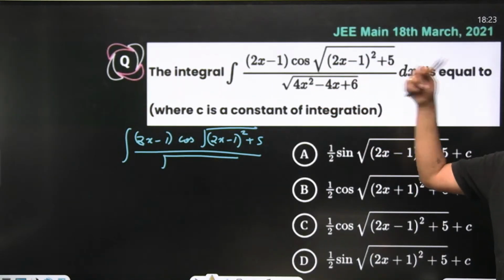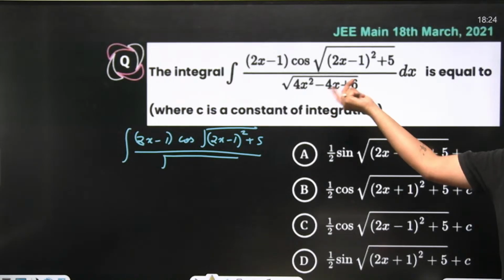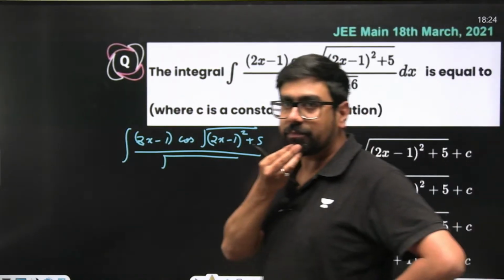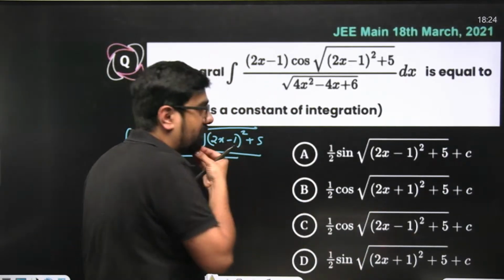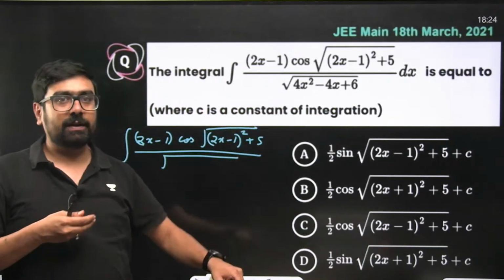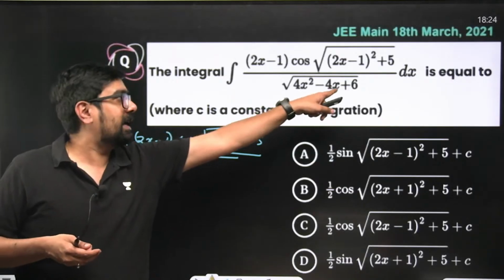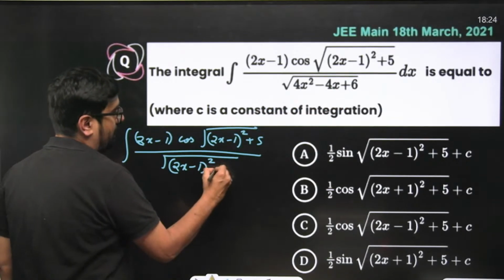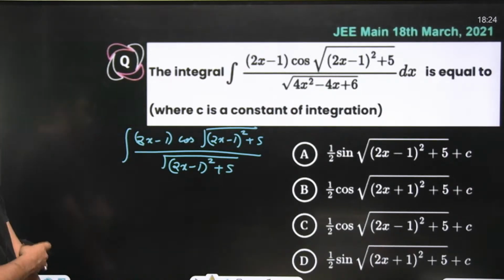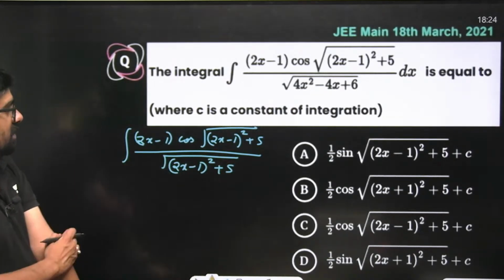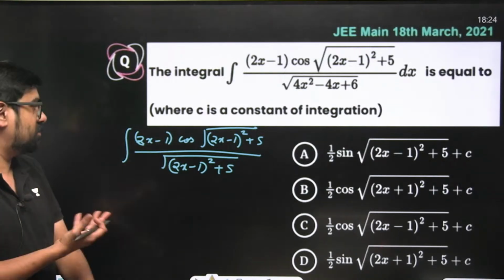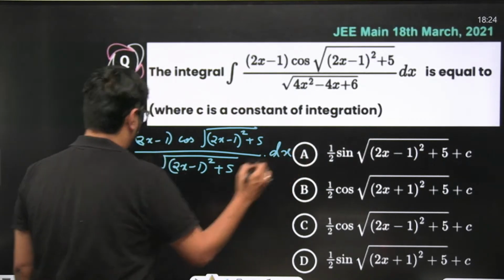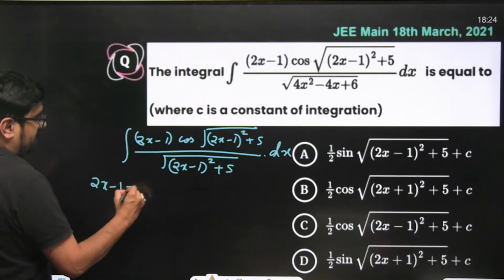What is 2x minus 1 whole square? If you expand it, you'll also understand. 2x minus 1 whole square will be 4x square plus 4x minus 4x plus 1, sorry, minus 1 plus 6, so plus 5. What you can do? 2x minus 1 whole square plus 5 is sitting over here also. So if you want, you can take the entire 2x minus 1 whole square plus 5 as some substitution, or just take 2x minus 1 as some substitution t. So let's take 2x minus 1 is equal to t.